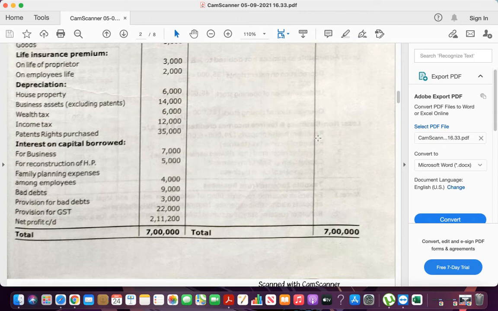Bad debts 9,000. Provision for bad debts 3,000. Provision for GST 22,000.